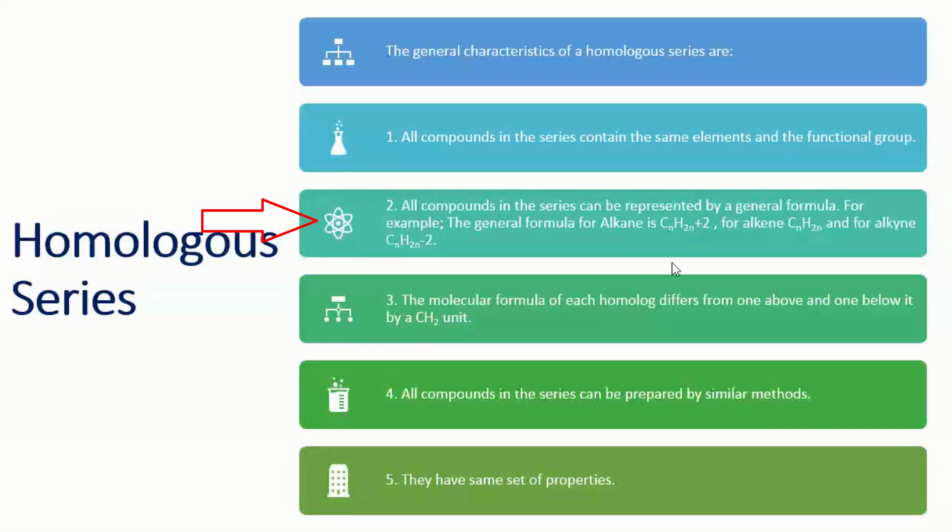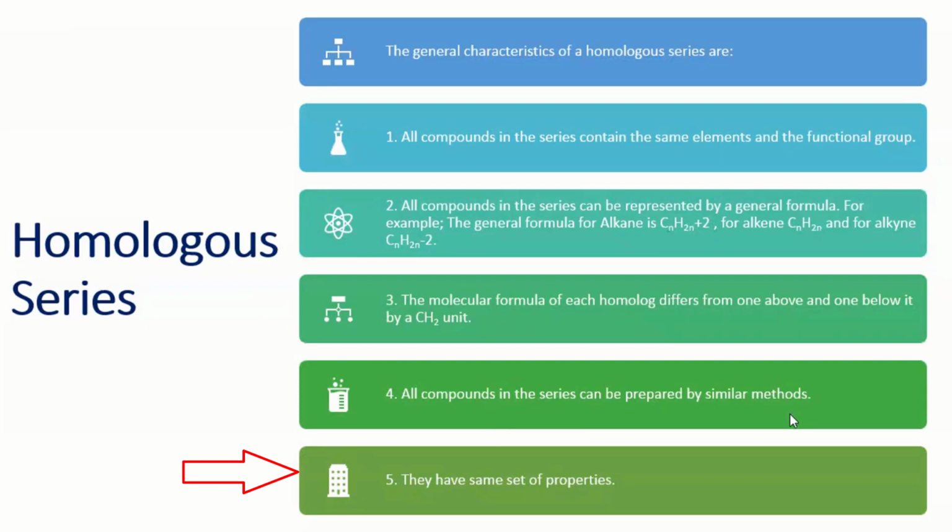The general formula for alkane is CnH2n+2, for alkene it is CnH2n, and for alkyne it is CnH2n-2. Similarly, the molecular formula of each homolog differs from the one above and the one below by CH2. As I said, the difference between two consecutive members is CH2, and all the compounds in the series can be prepared by similar methods.